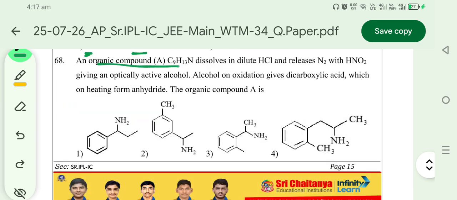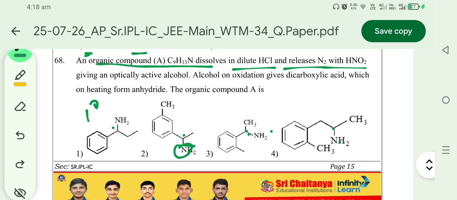An organic compound with the given molecular formula releases N2 with HNO2 and dilute HCl. It indicates a primary amine. So it is a primary amine. Given an optically active alcohol, so it has a chiral center.